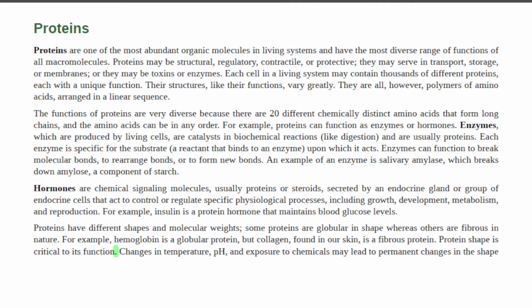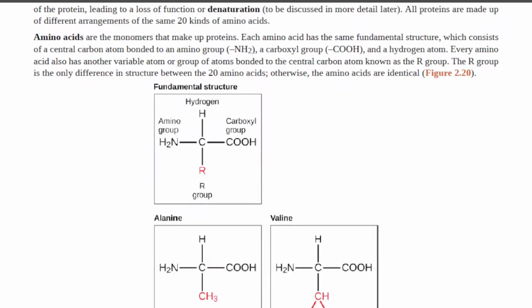Proteins have different shapes and molecular weights. Some proteins are globular in shape, whereas others are fibrous in nature. For example, hemoglobin is a globular protein, but collagen found in our skin is a fibrous protein. Protein shape is critical to its function. Changes in temperature, pH, and exposure to chemicals may lead to permanent changes in the shape of the protein, leading to a loss of function, or denaturation, to be discussed in more detail later.